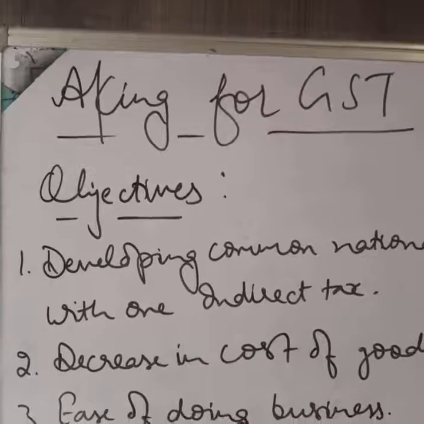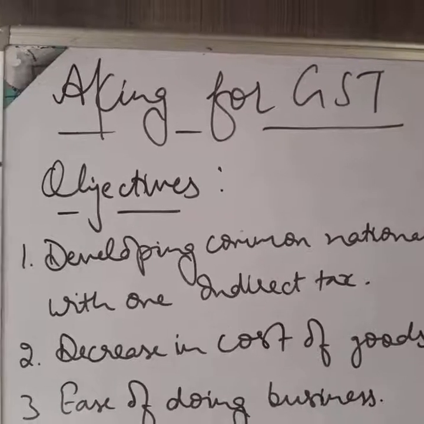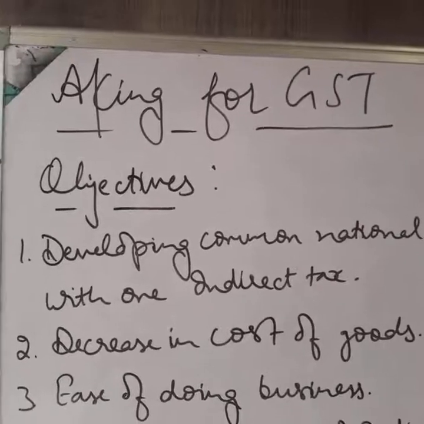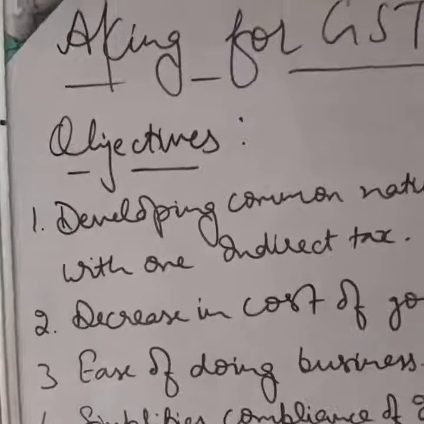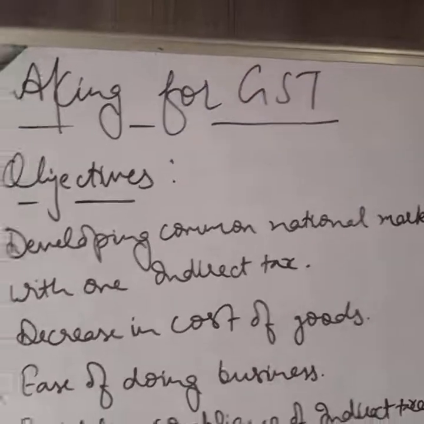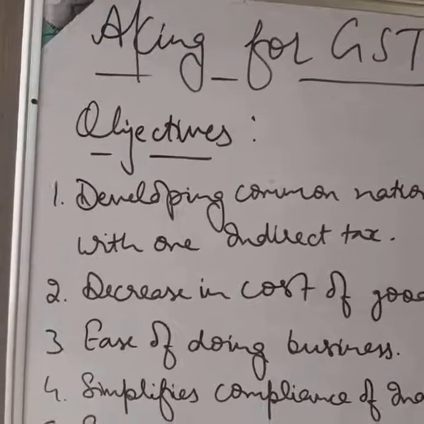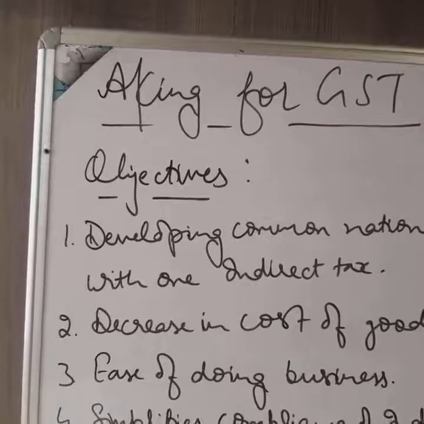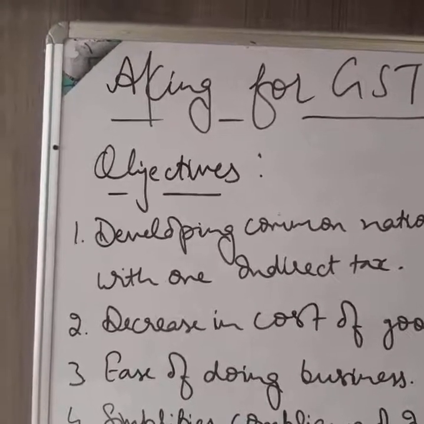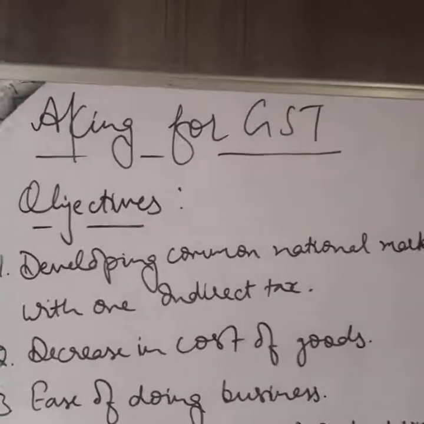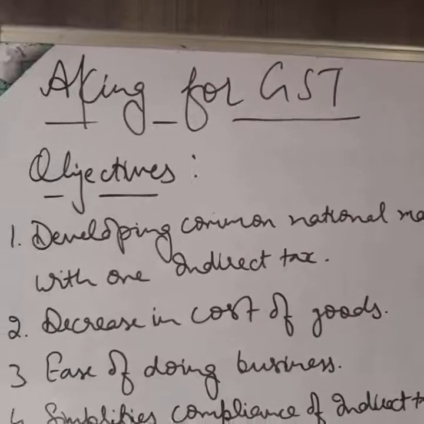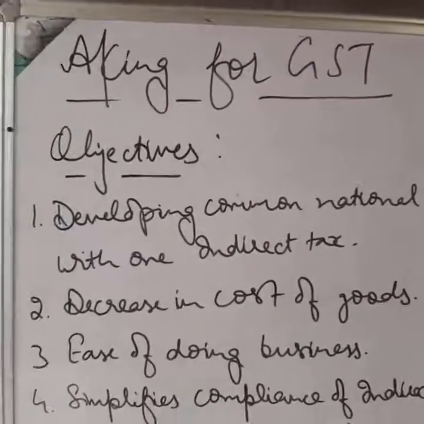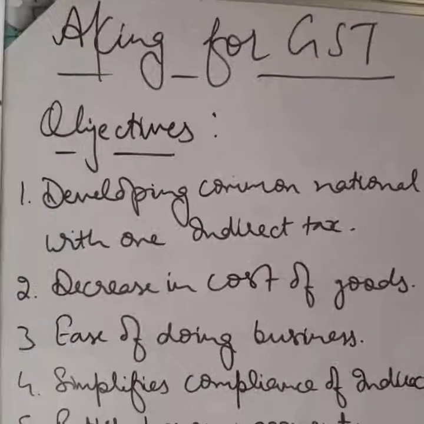Now moving on to objectives of GST. Why has this tax been levied by the Indian government? So the first objective is developing a common national market. That is, GST helped in facilitating free flow of goods and services across India because it has provided a common national market by giving one indirect tax all over India. Next is decrease in cost of goods.